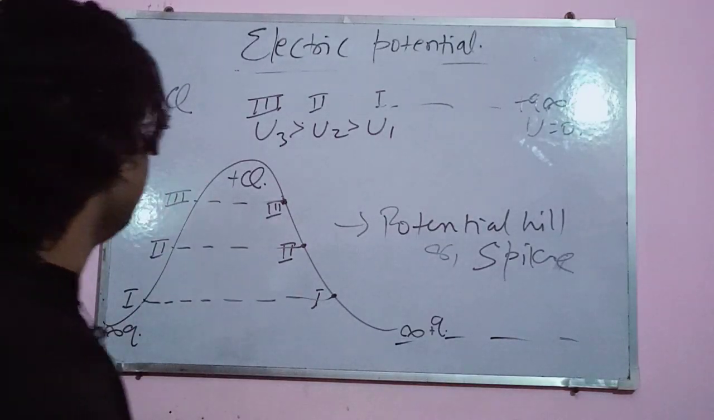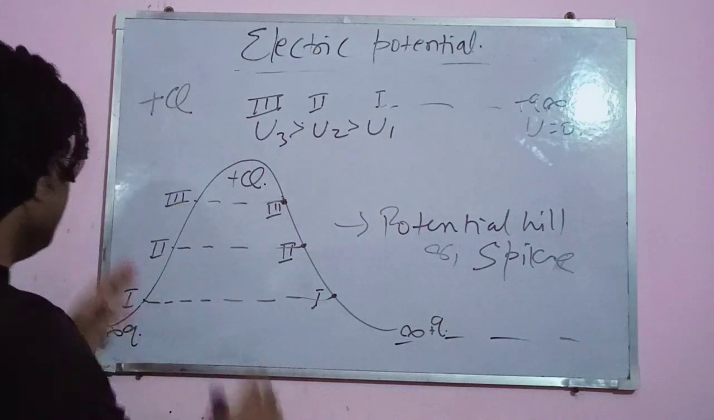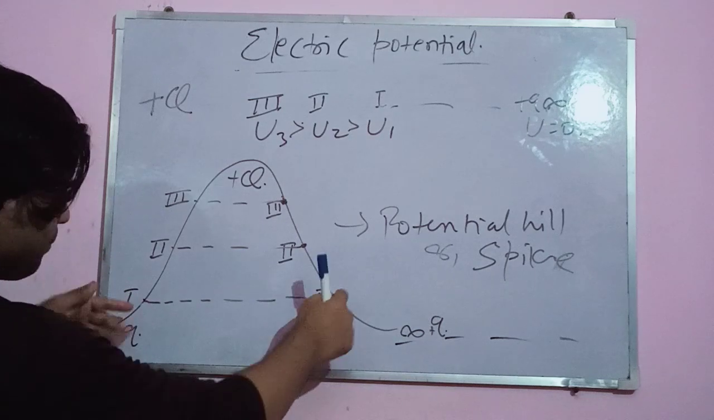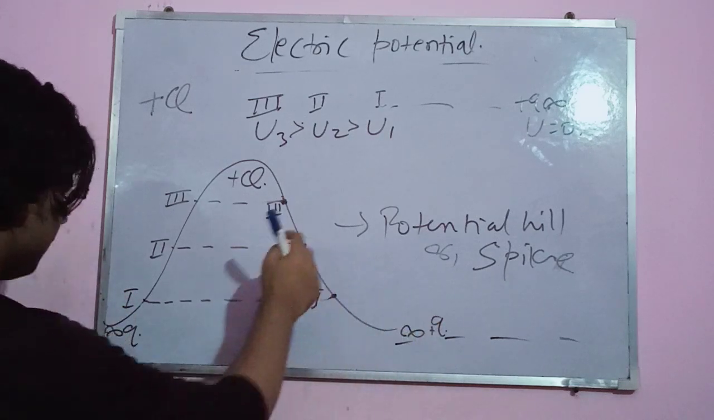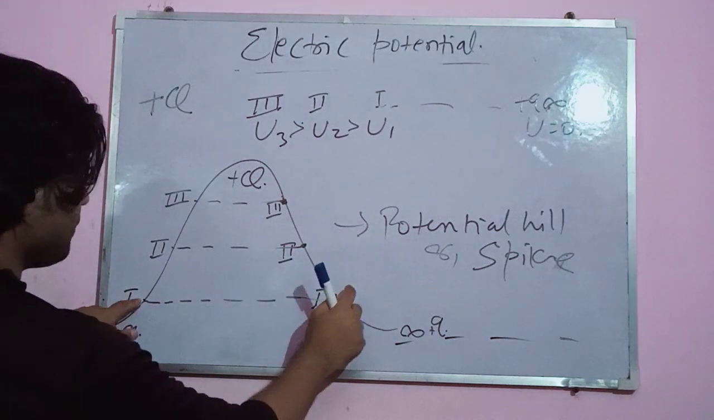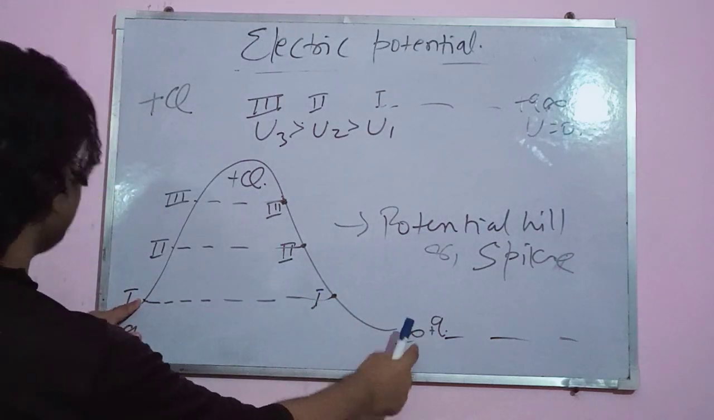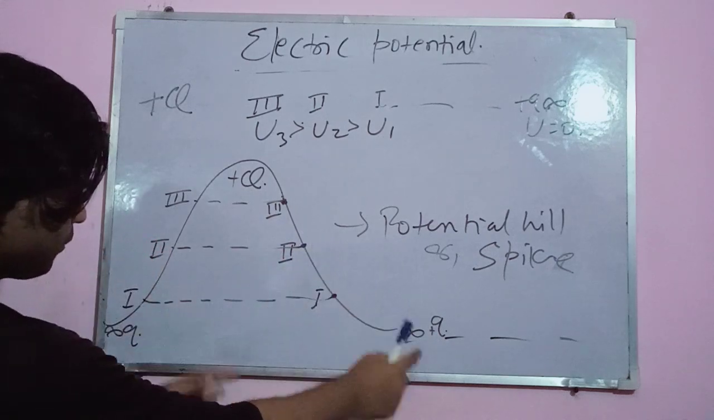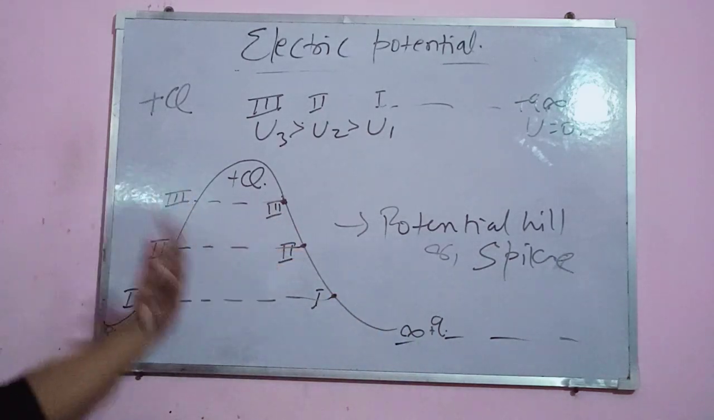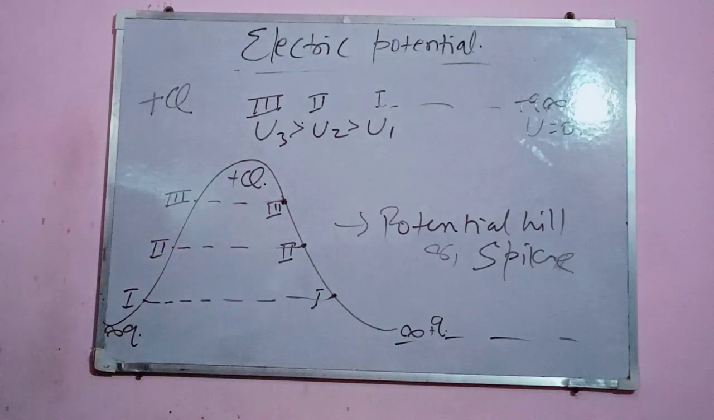Potential spike. And let's see here, if these two points are identical, then the potential energy required to pass these two points from either direction for Q are equal, and that's why these two have the same potential difference with respect to ground. Similarly, these two points also have the same potential difference with respect to ground. These two points also have the same potential difference with respect to ground.